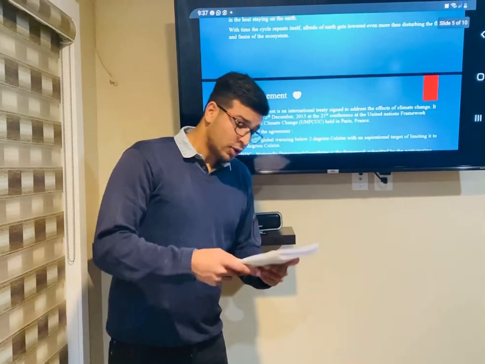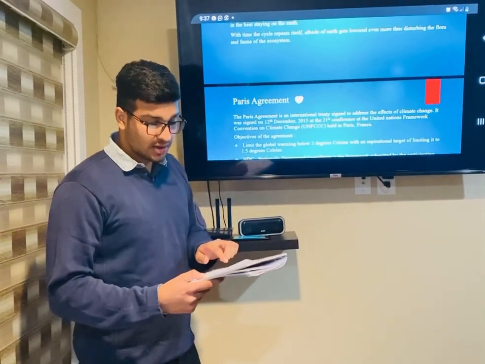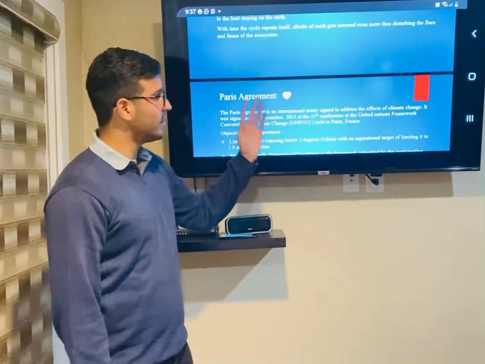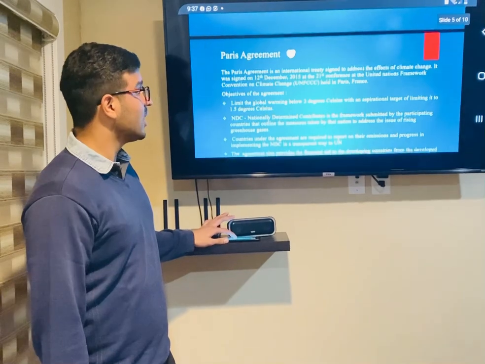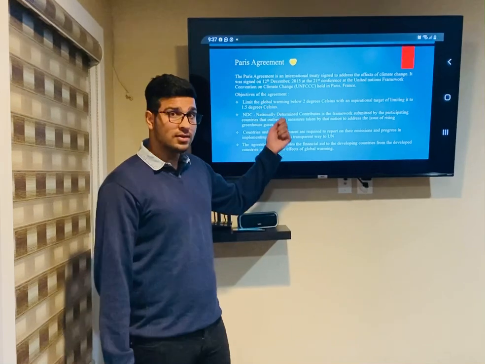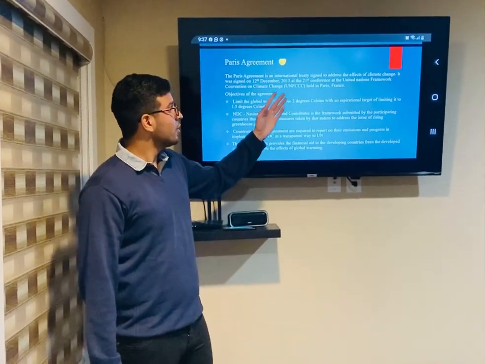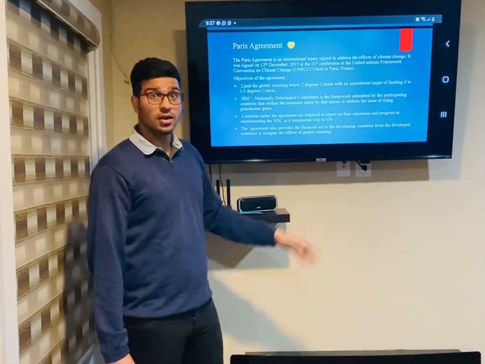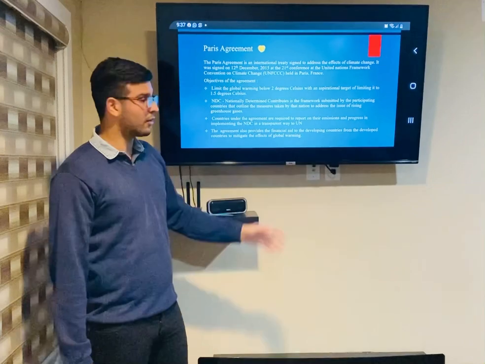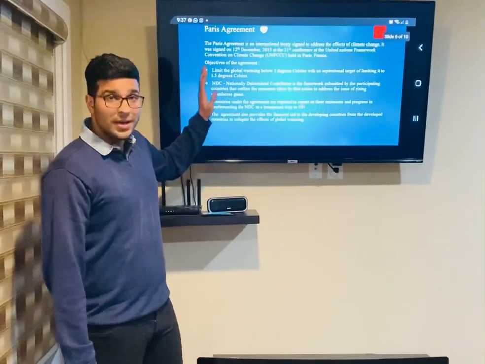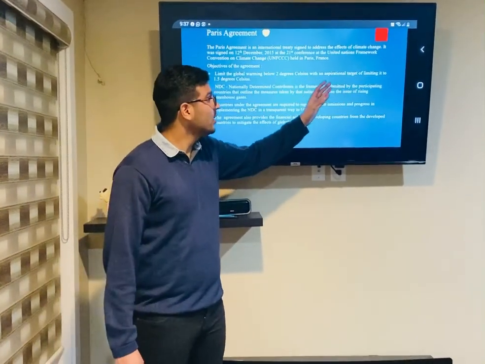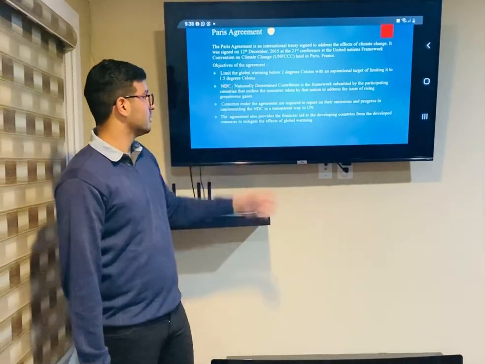Now, the 2015 Paris Agreement was the first instance of countries willing to take collective action against global warming. Now, what is the Paris Agreement? The Paris Agreement is an international treaty signed to address the effects of climate change. It was signed on 12 December 2015 at the 21st conference of the United Nations Framework Convention held in Paris, France. Now, what are the objectives of this agreement? The main objective is to limit global warming below 2 degrees Celsius, with an ideal target of limiting it to 1.5 degrees Celsius.